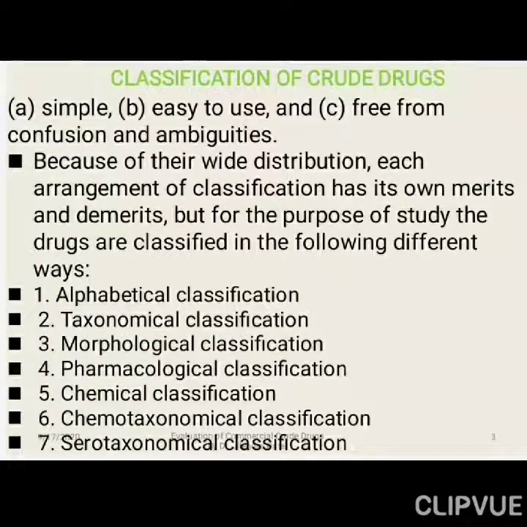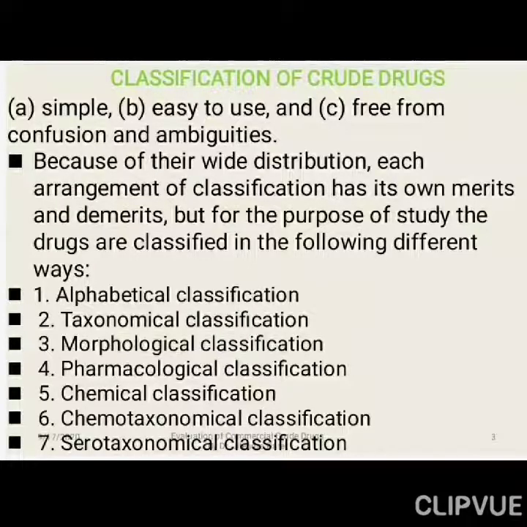As the name indicates, we are arranging the drugs in alphabetical order. In the taxonomical classification, we are arranging the drugs into their taxonomical order, genus, families, species, and so on. Morphological classification: the drug belongs to which part of the plant or part of the animal, right. Whether it is root, stem, fruit, flower, bark, extract, juice, latex, what is the morphology or outer appearance of the drug, accordingly we are categorizing.